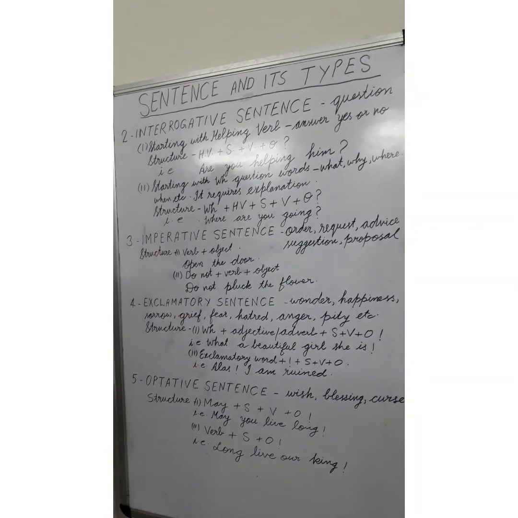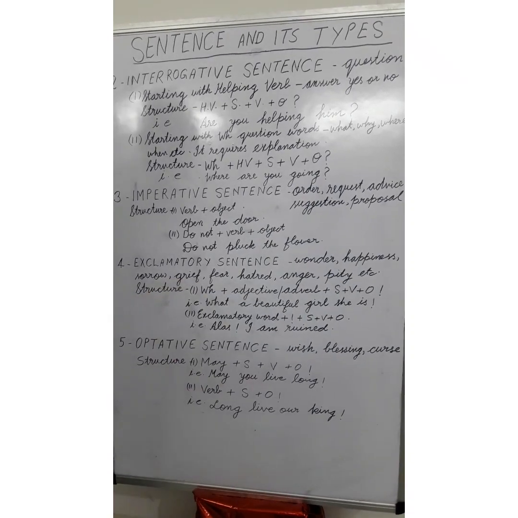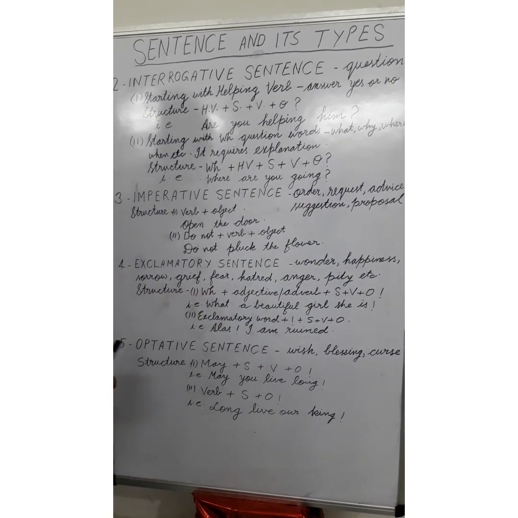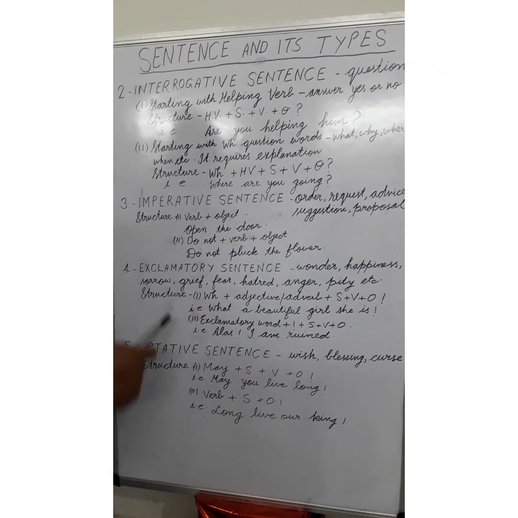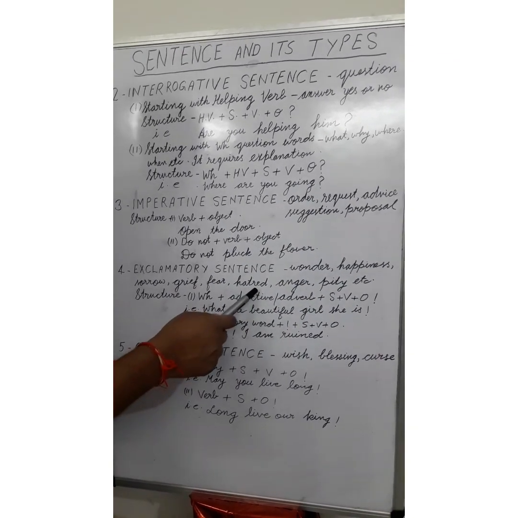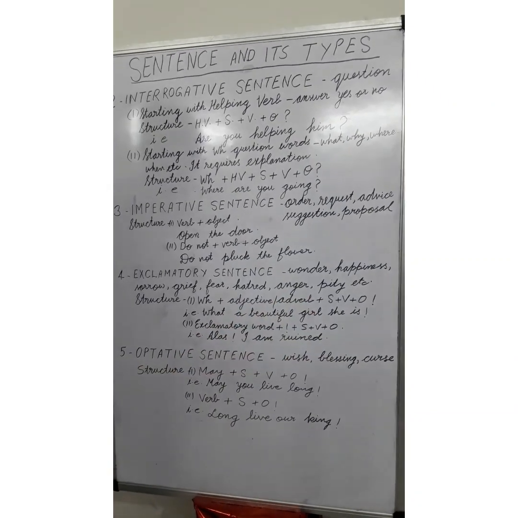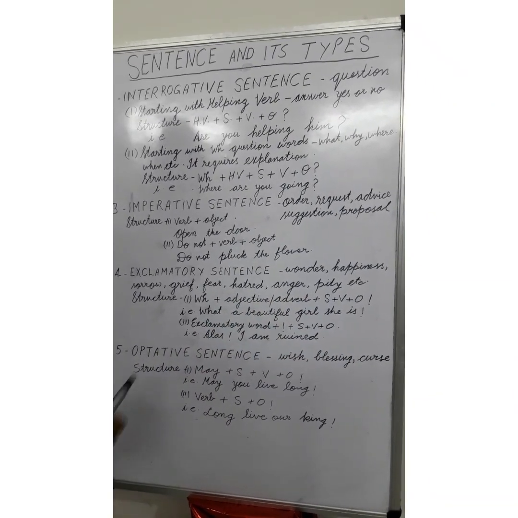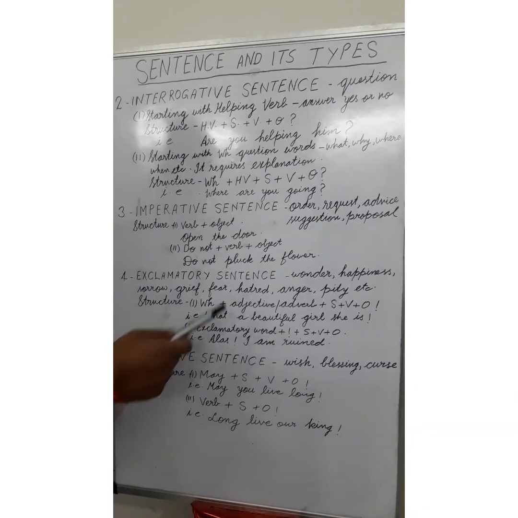Move to the fourth type of sentence, exclamatory sentence. In such sentences, a sense of wonder, happiness, sorrow, grief, fear, hatred, anger, pity, etc. are conveyed. Generally, we find two types of structures of exclamatory sentence.